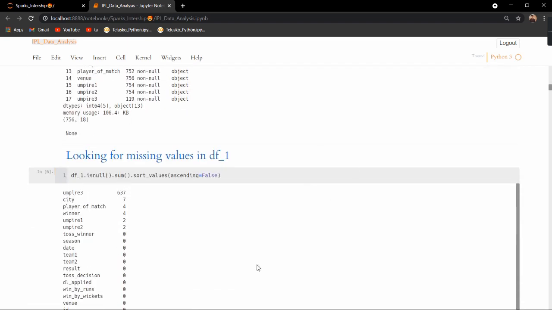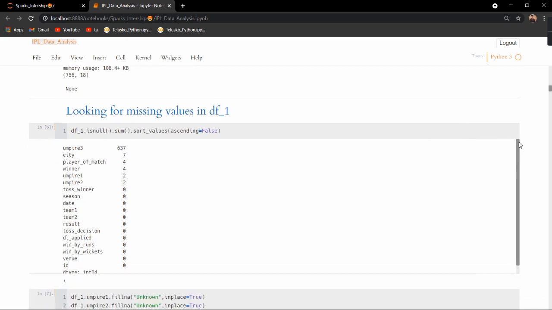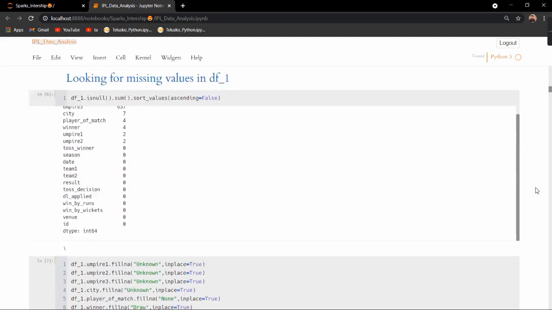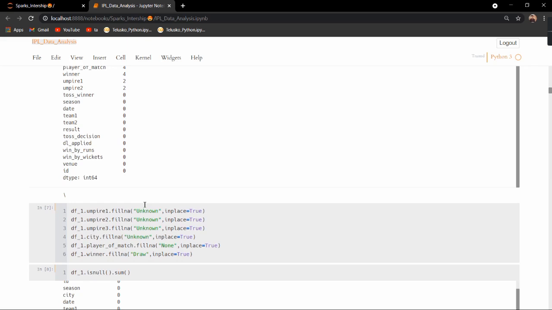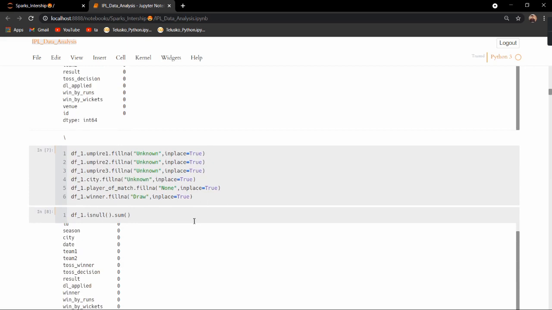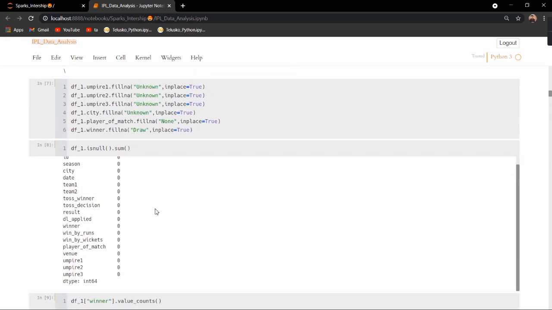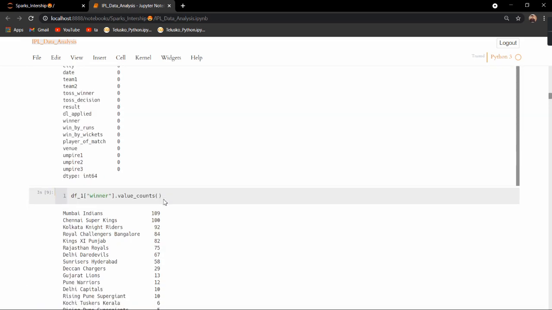Then looking for missing values, that is the basic data pre-processing stage. I have used the isnull function and sorted the values. The columns umpire 3, city, player of match, and winner had missing values, but those columns are not of much importance for this kind of dataset. I have filled all those values with the string unknown, and after that, all the missing values are gone.